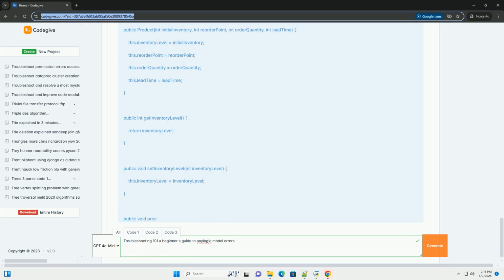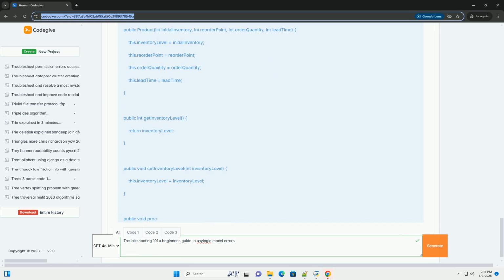3. Logical error: order quantity too small, leading to frequent reorders. Symptom: You see the orderMore function being called very frequently, even though the demand isn't that high. Debugging: Look at the code and think through the replenishment cycle. Is the order quantity large enough to cover the demand during the lead time? Adjust the parameters: increase the order quantity or decrease the lead time to see if it improves the situation.